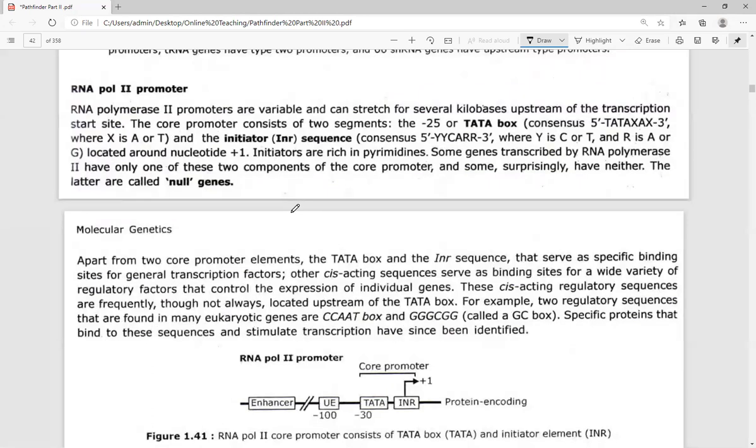RNA polymerase second promoters are exceptional in that these promoters have an enhancer, upstream control element, Tata box, and INR sequence. It is these sequences which are highly consensus, the ones we have been talking about: the Pribnow box, the Hogness box, and the other different types of boxes associated with the DNA molecule. In the case of RNA polymerase second,